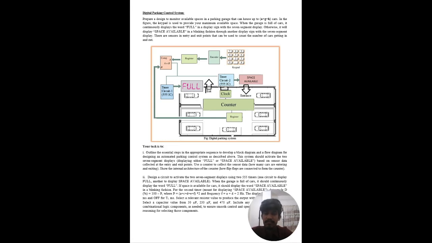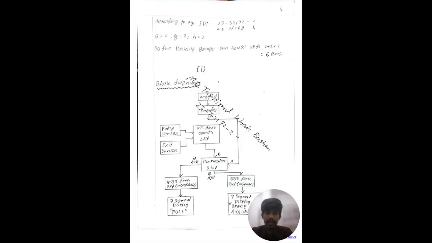In this assignment we had to design a parking system where we can count the incoming and outgoing cars. Also we can select the number of cars that can be stored in our garage. Now let's get deep into this system. According to my idea, the maximum number of cars we can store in the garage is 6 cars.